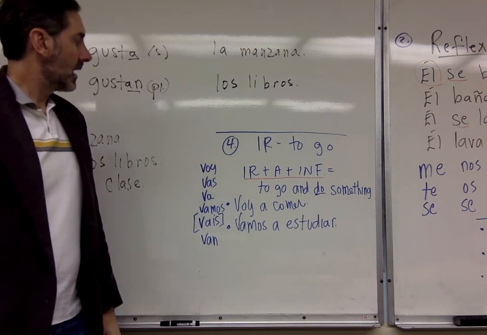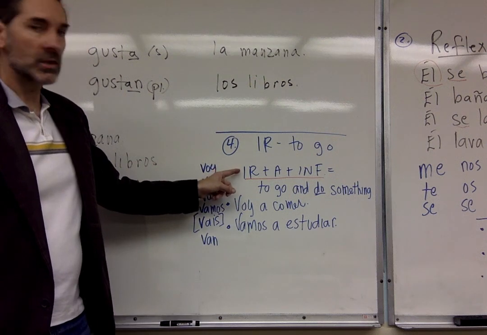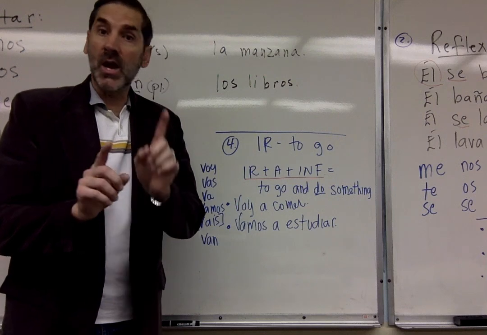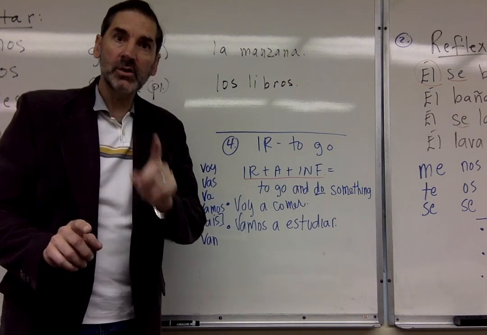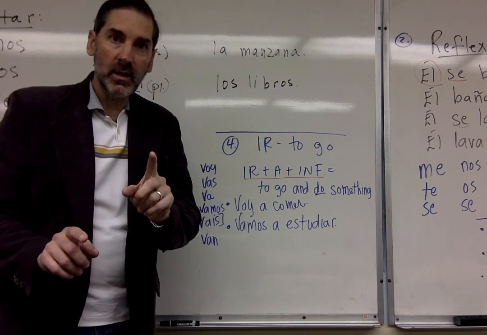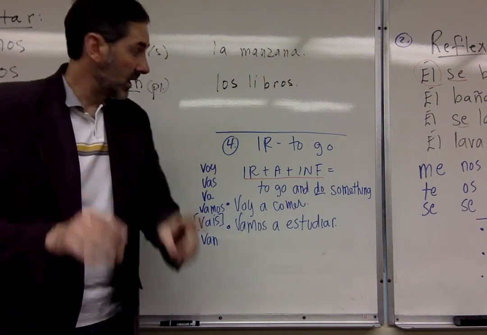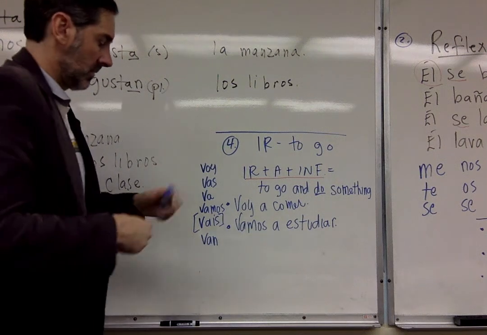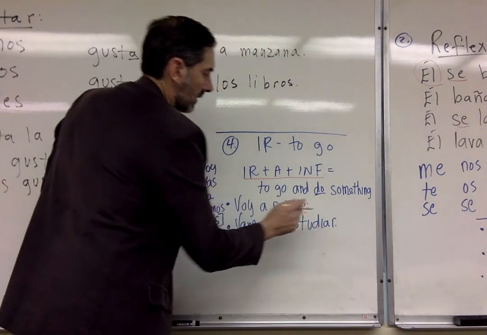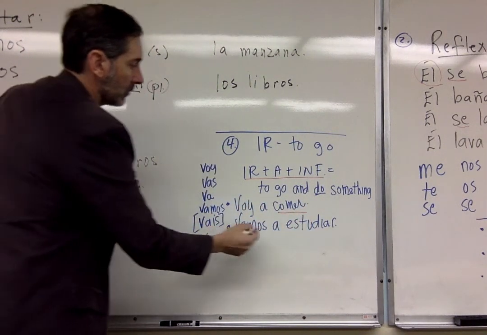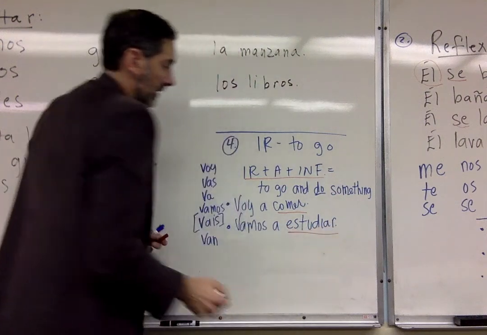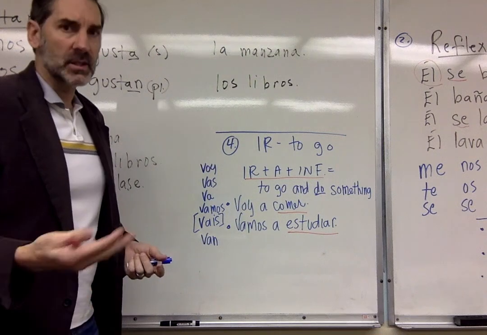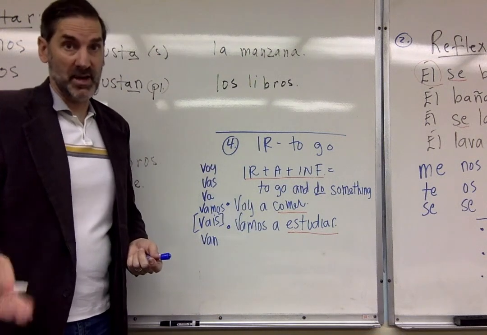Okay? Now, conjugated verb ir plus a plus another action, not conjugated. Don't conjugate the verb after the a, okay? Leave it alone. Voy a comer. I'm going to eat. Vamos a estudiar. Right? Vamos a descansar después de estudiar muchas horas el español.